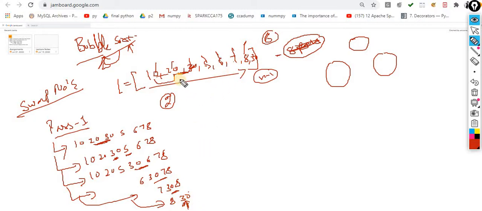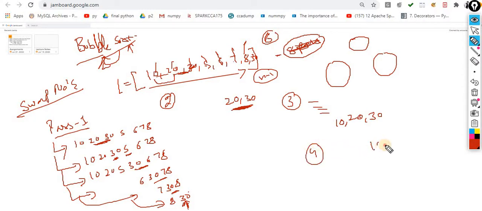So in the next pass, what elements will be there? 20 and 30. At the end, I'm just writing the end state. So 20 and 30. In the third pass, after doing the number of steps, what will I get? I will get 20, 30. And which one is the 10? In the fourth pass, what will I get? I will get 10, 20, 30, and here I will get the item 8. And so on.